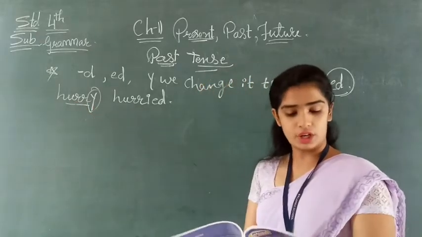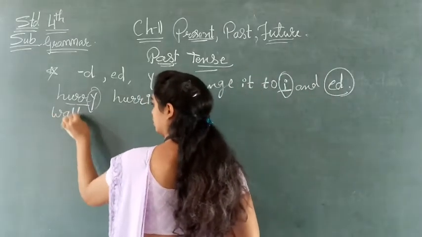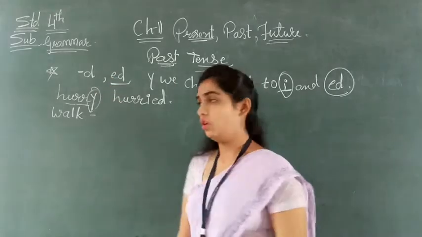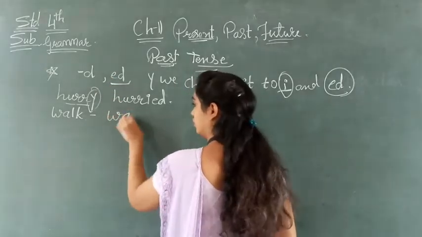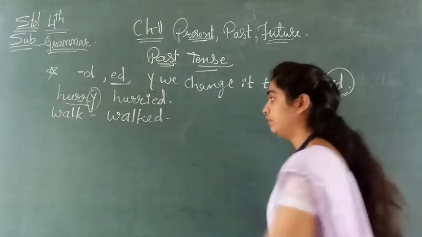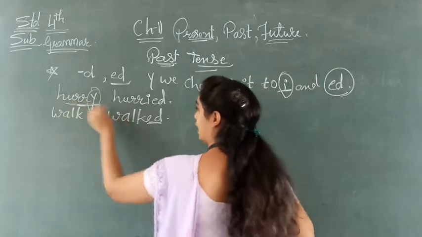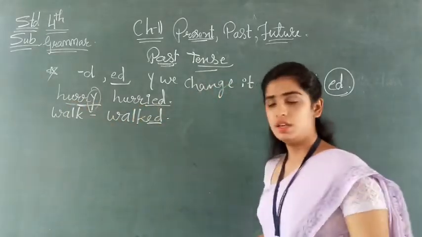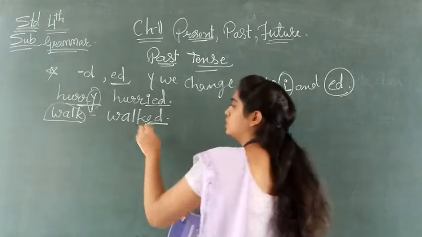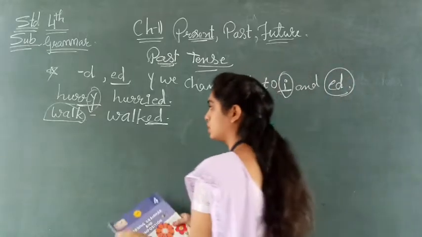Okay, now see what is given. Walk. Walk is given, so what we will add? ED. Okay, walked. Clear? What we are using here? ED. When in the verb it is Y, we will use IED, and when only the verb is given, we will use ED. Walked. Understood?